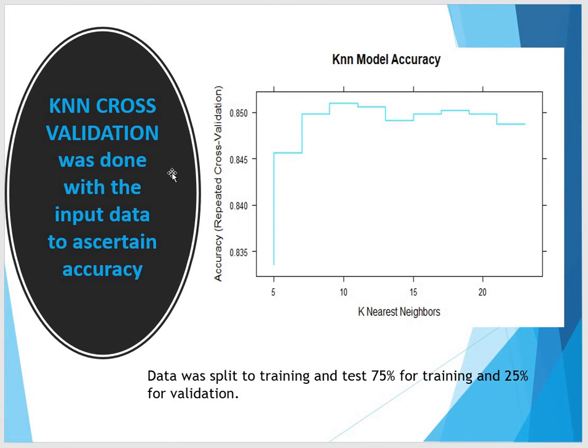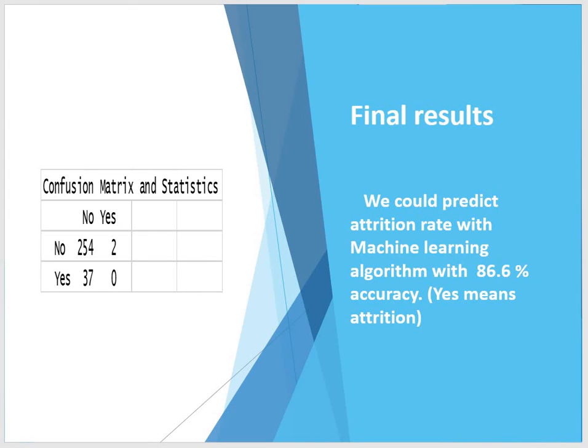This is one of the KNN cross-validation graphs that shows model accuracy versus repeated cross-validation accuracy. You see that K nearest neighbors here shows around 0.85. That means 85% accuracy. Data was split into training and test 75 to 25 respectively. The final result here shows the confusion matrix and statistics. We could predict attrition with the machine learning algorithm with around 86.6% accuracy here. Here yes means attrition, no means no attrition.